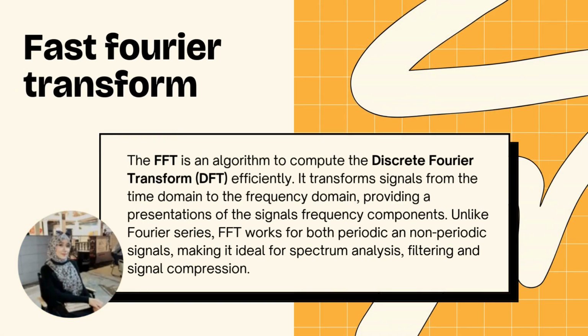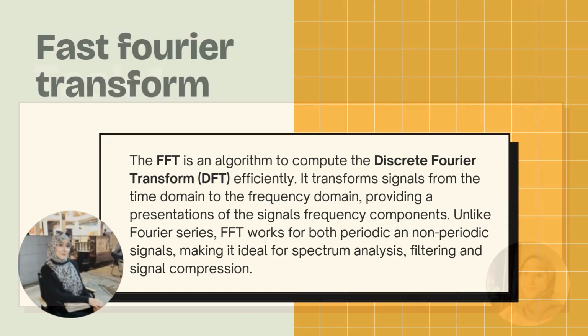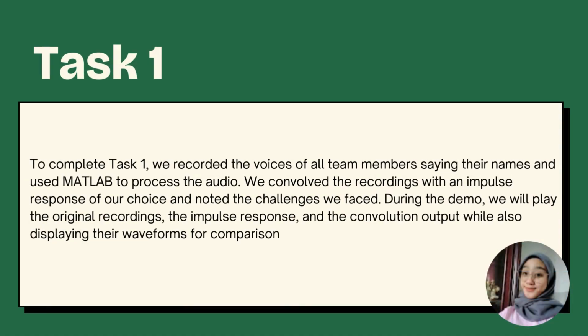Last, the fast Fourier transform. The FFT is an algorithm to compute the discrete Fourier transform, which is DFT, efficiently. It transforms signals from the time domain to the frequency domain, providing a representation of the signal's frequency components. Unlike Fourier series, FFT works for both periodic and non-periodic signals, making it ideal for spectrum analysis, filtering, and signal compression. In this project, I will present task 1, which is convolution of voice dimensional signal.